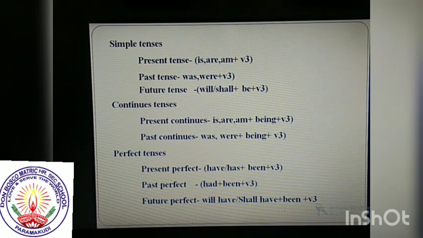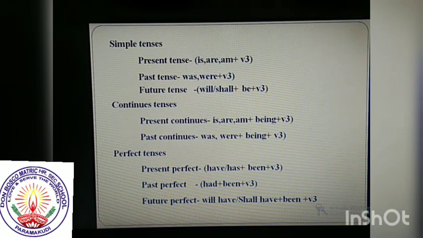So simple tenses 3, continuous tenses 2, and perfect tenses 3. Simple present tense, simple past tense, simple future tense, and present continuous and past continuous. Future continuous doesn't have a passive form. Then perfect tenses: present perfect, past perfect, and future perfect. Okay. In the active sentence, if it is in the simple present tense, this is the passive structure: is, are, am plus verb 3 form. If it is in the past tense, was or were plus verb 3 form. Future tense, will or shall plus be plus verb 3 form.